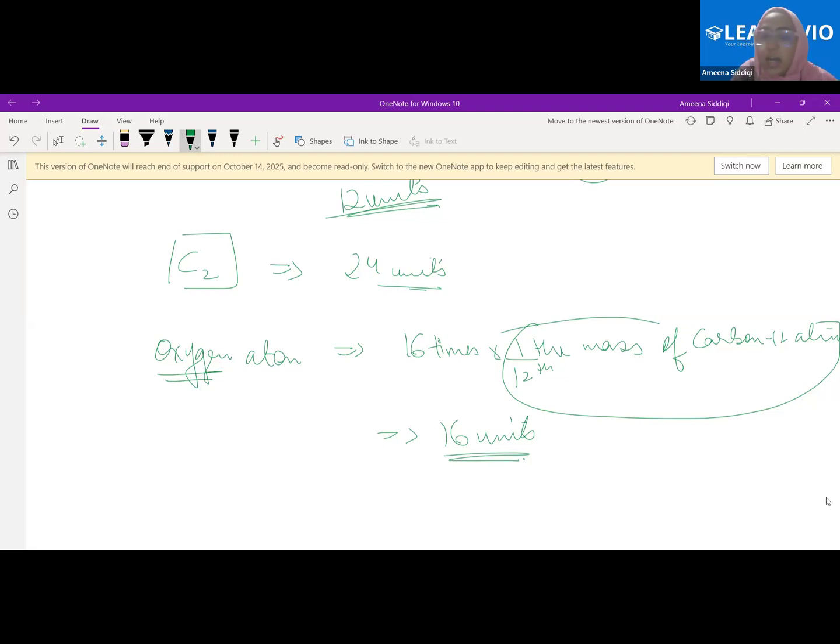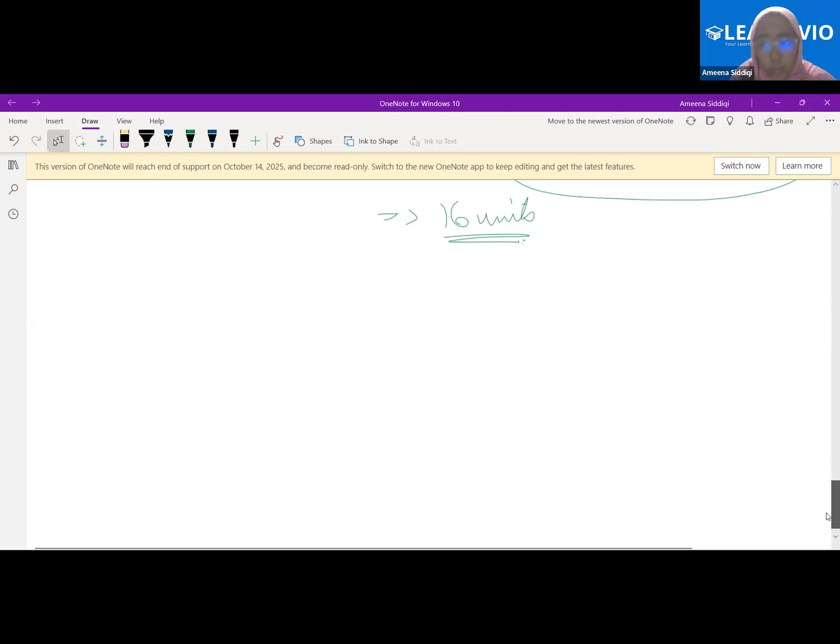Yes, ma'am. The mass of one nitrogen atom is 14 units. Can you tell me what I mean by that? If I'm saying the mass of a nitrogen atom is 14 units, it is 14 times 1/12th of the mass of carbon.